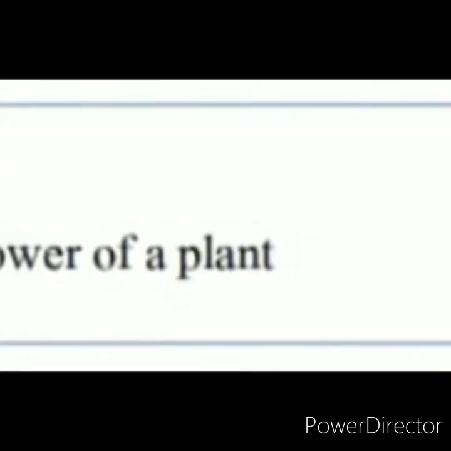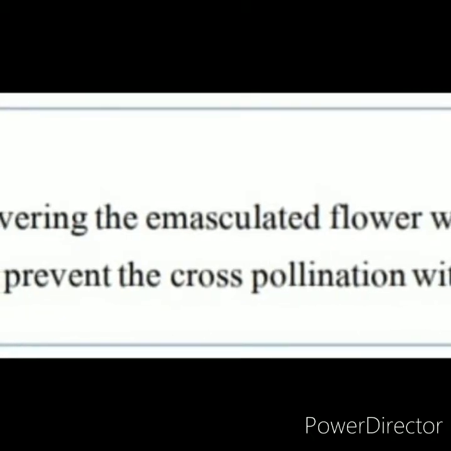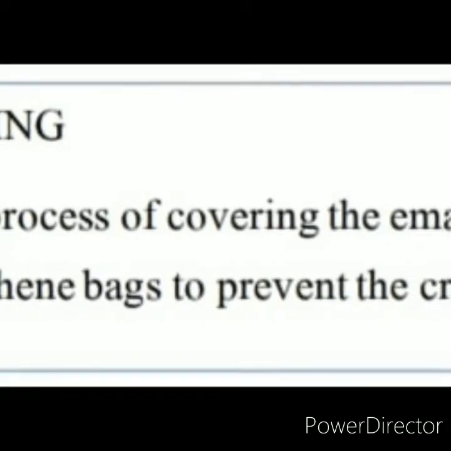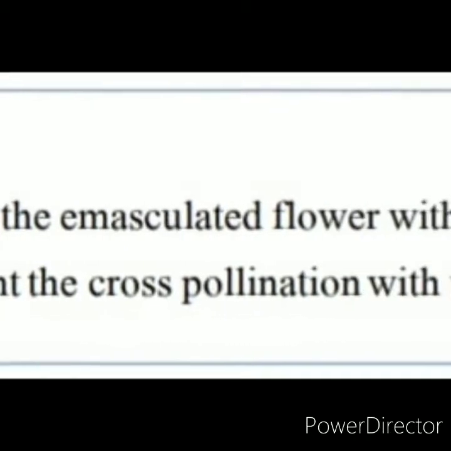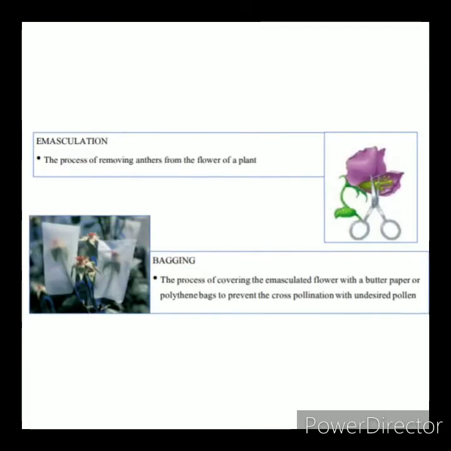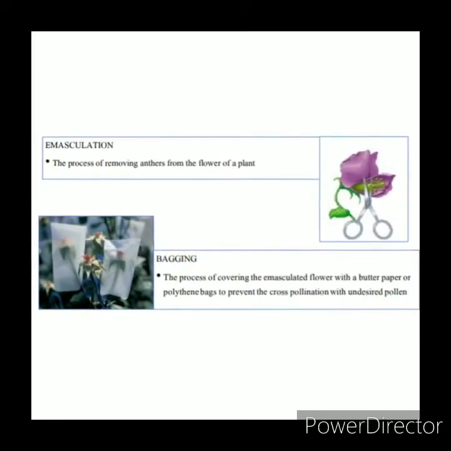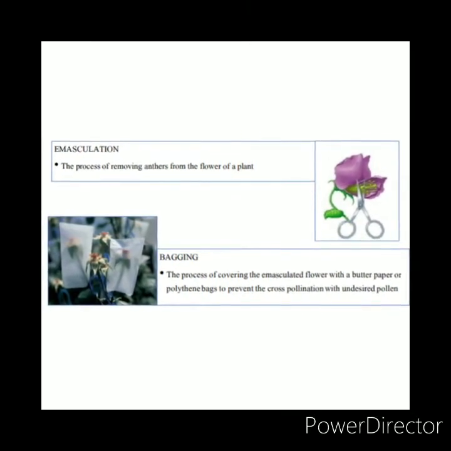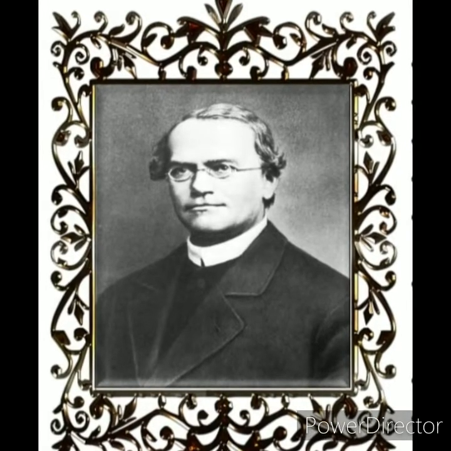Emasculation means the process of removing anthers from the flowers of a plant. Bagging is a process of covering the emasculated flower with polythene bags to prevent cross-pollination with undesired pollen.